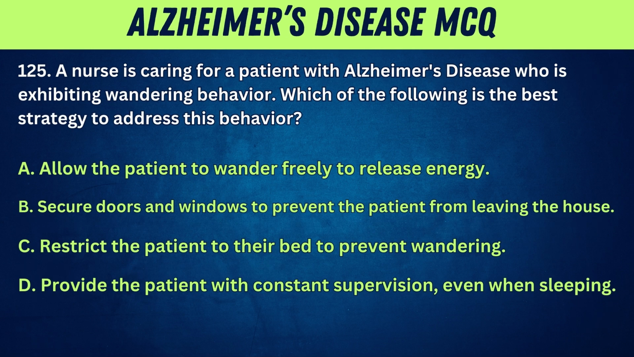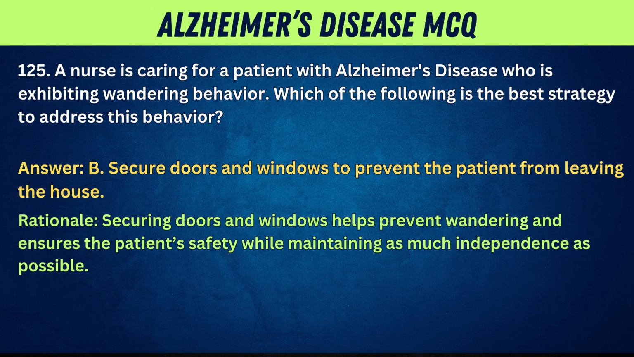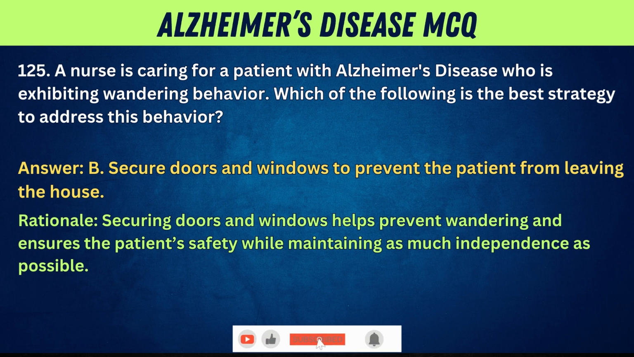to function independently. 125. A nurse is caring for a patient with Alzheimer's disease who is exhibiting wandering behavior. Which of the following is the best strategy to address this behavior? A. Allow the patient to wander freely to release energy. B. Secure doors and windows to prevent the patient from leaving the house. C. Restrict the patient to their bed to prevent wandering. D. Provide the patient with constant supervision, even when sleeping. Answer. B. Secure doors and windows to prevent the patient from leaving the house. Rationale. Securing doors and windows helps prevent wandering and ensures the patient's safety while maintaining as much independence as possible.